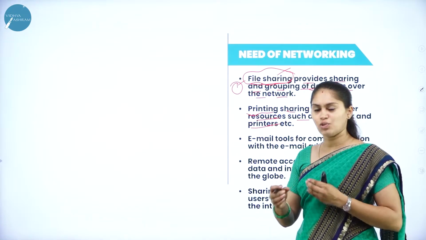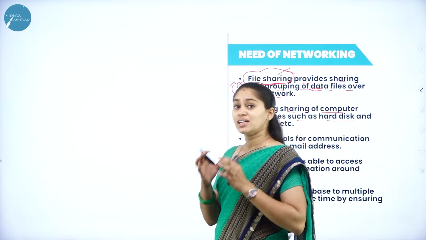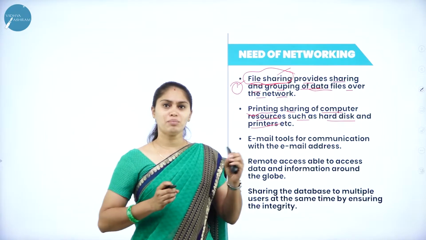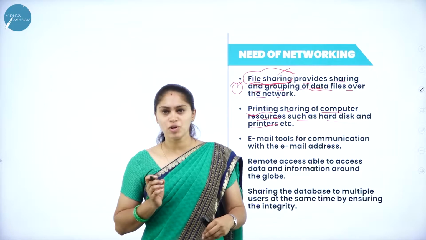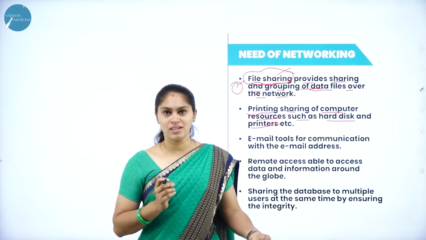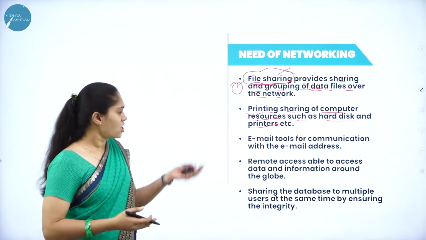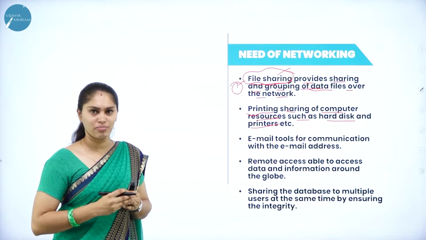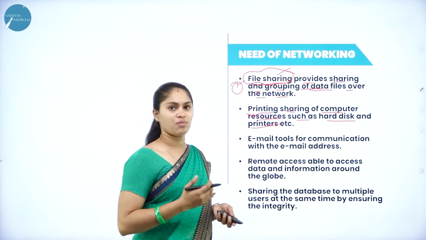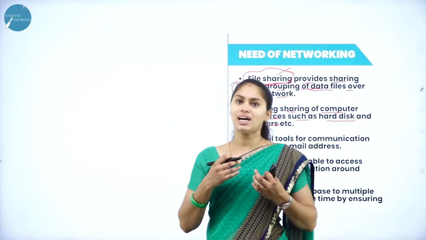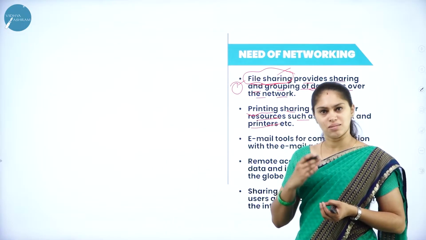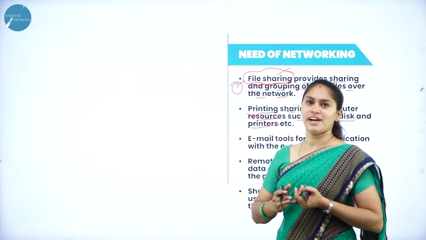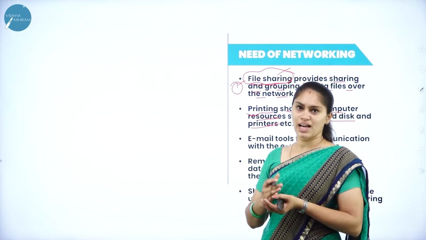So when we have this network, one or more computers can communicate with each other. With the help of that single printer, I can get prints from all 50 computers. That is going to save the cost of having more printers. So that is how a printer can be shared when we have this network, or the interconnection of autonomous computers. In the same way we can also share the hard disk. The content in the hard disk can be shared from one computer system to another computer system. File sharing can take place, and grouping of those data files can take place with the help of this network.